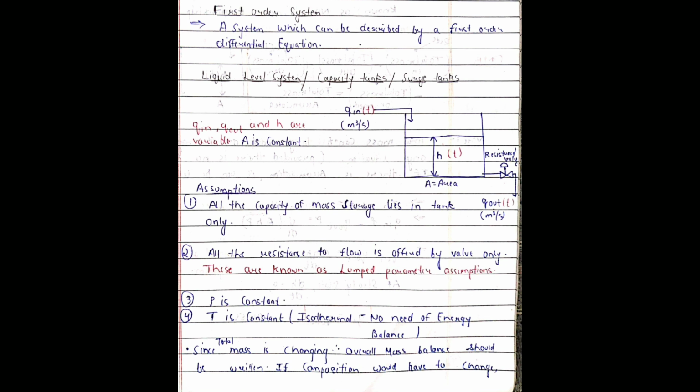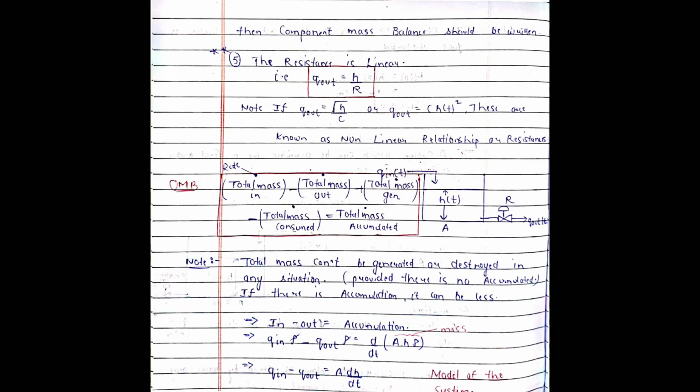Now see that the total mass is changing here. So if the total mass is changing, we will be writing the overall mass balance. If the composition were to change, we would be writing the component mass balance, which is not the case here.